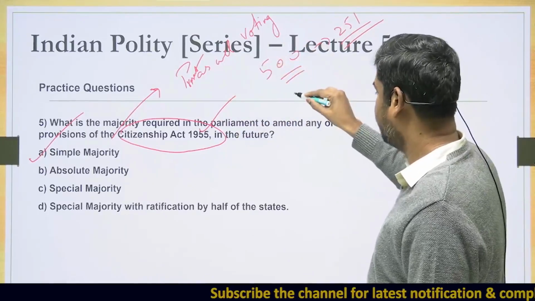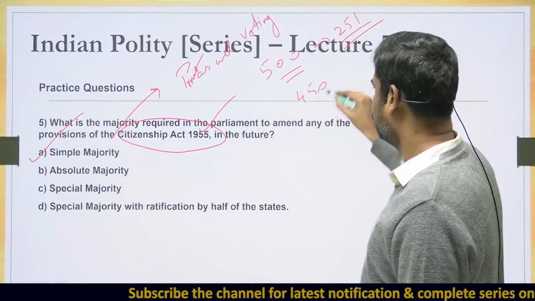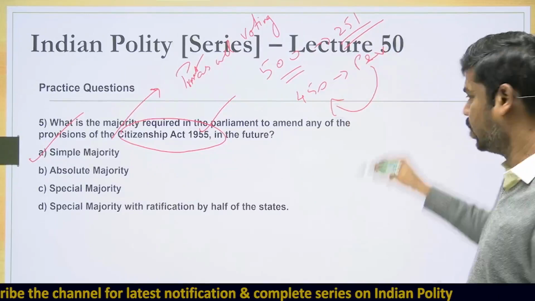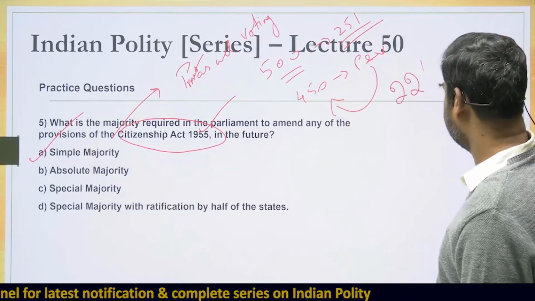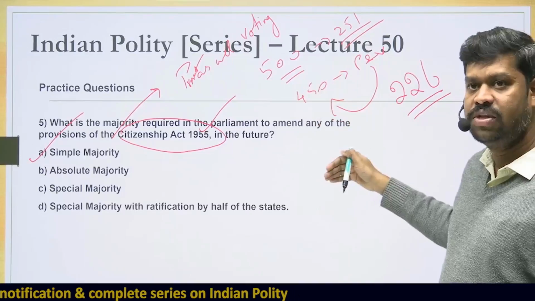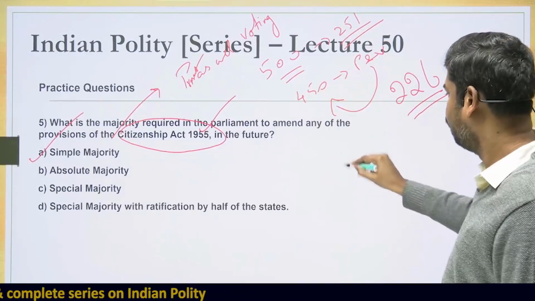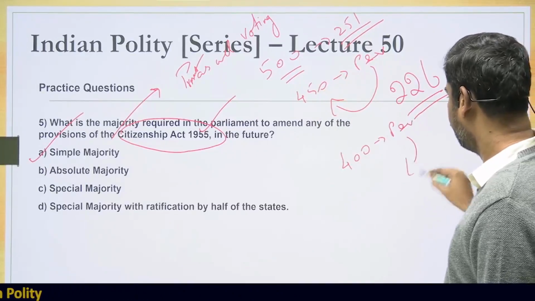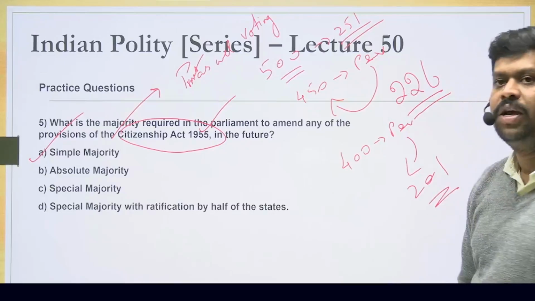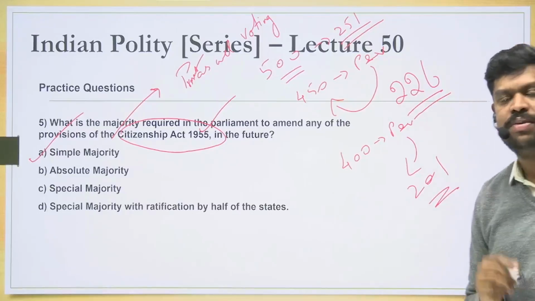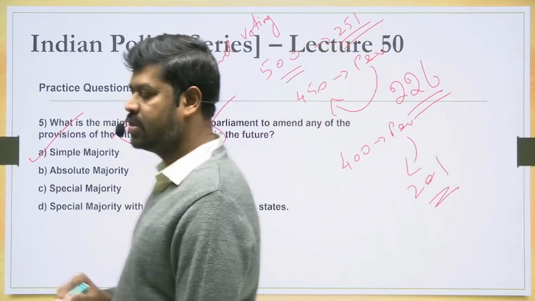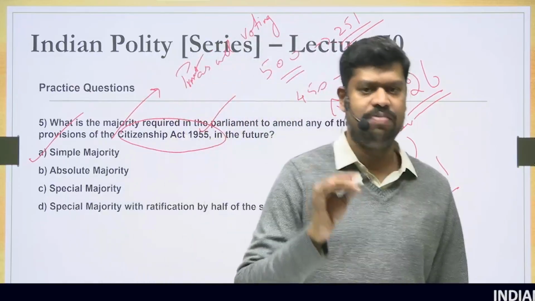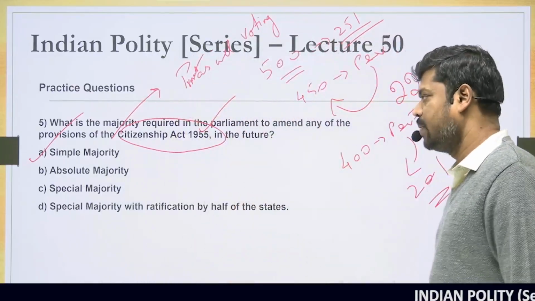Suppose out of this 500, only 450 members are voting. So present and voting would be 450, and the majority of that would be 226. So 226 would be the simple majority. And it would reduce further. For example, instead of 450 members, only 400 members are voting. So present and voting would be 400, and in this case the majority would be 201. That would be the simple majority. This is the way we calculate the simple majority. And the majority required for passing an ordinary bill or any ordinary law is basically a simple majority. So the answer here is option A.